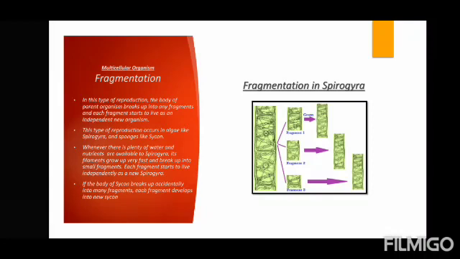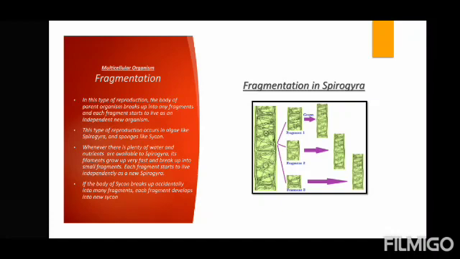So fragmentation. In case of fragmentation, the body of an organism is divided into fragments, and these fragments will grow into a whole new organism. This type of reproduction occurs in algae like Spirogyra and sponges like Scypha. I hope you remember sponges. They belong to phylum Porifera. Very good.